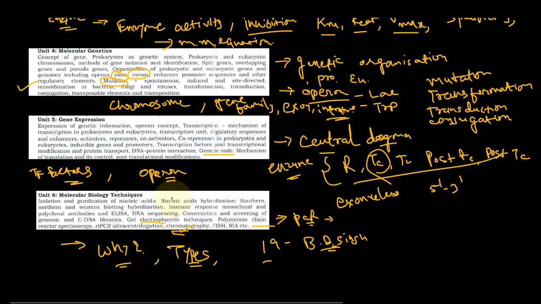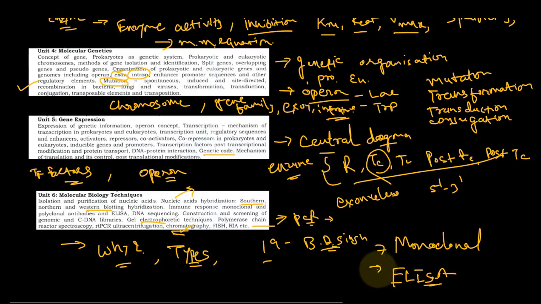Then you have to understand nucleic acid hybridization. Why is Southern hybridization used? Western blotting is used for the detection of protein. Next important are monoclonal and polyclonal antibodies, and the detection technique enzyme-linked immunosorbent assay, the ELISA, is also most important.